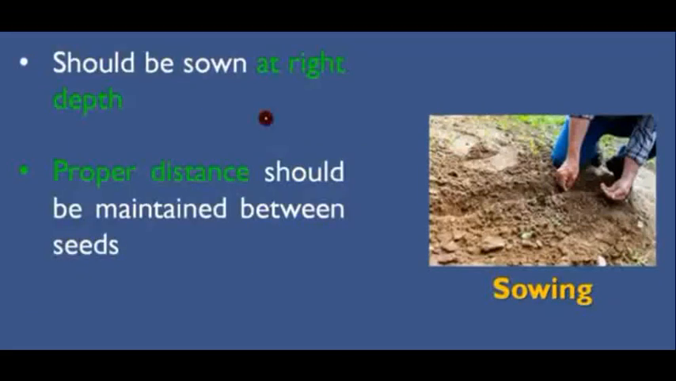And sowing the seed should be at the right depth. The seed should be covered by the soil. Otherwise, it will be easily visible to the birds, so the seed can be taken. And next, the proper distance should be maintained between the seeds. Then only the seed will get the correct amount of nutrients and sunlight.